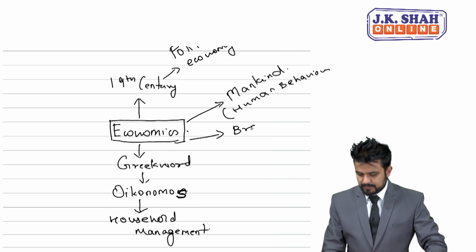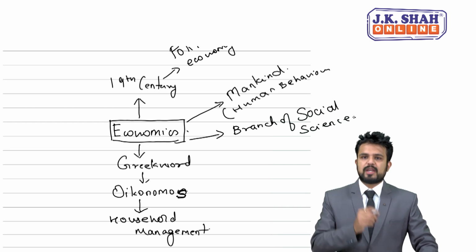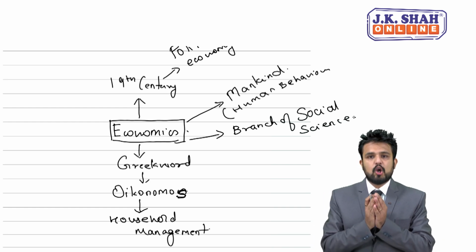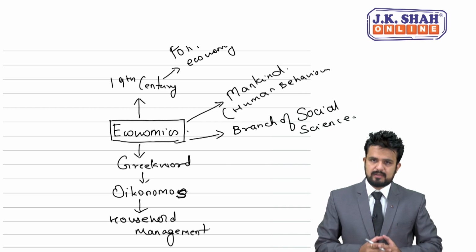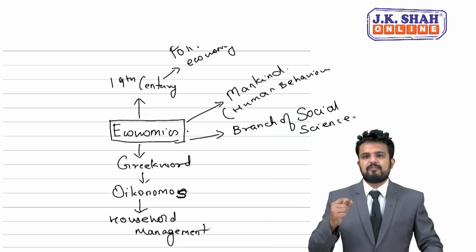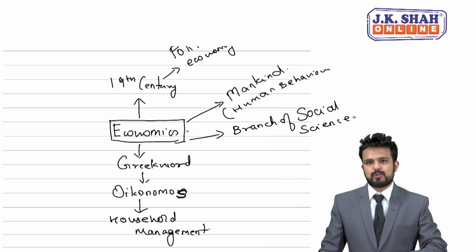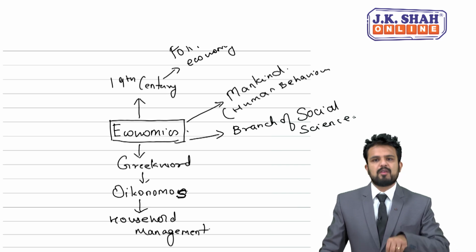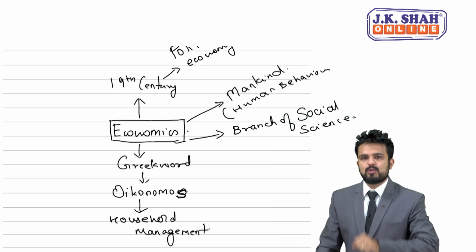Economics is a branch of social science. Social represents society. Now, students, honestly, if I tell you, economics is both science as well as an art. Science basically will talk about cause and effect relation, will talk about the problem, will talk about the issues, will identify the problem, and art is going to give solution to that problem.